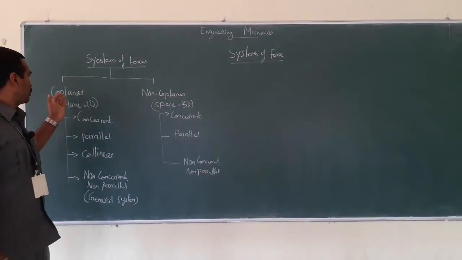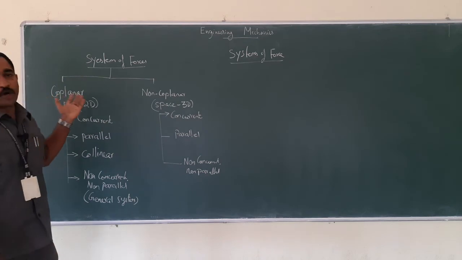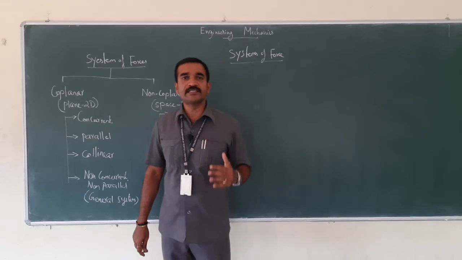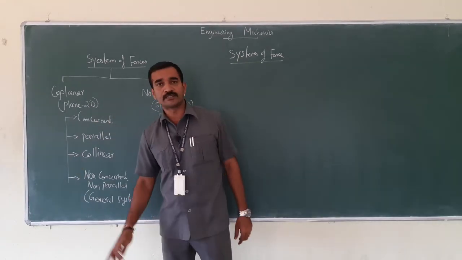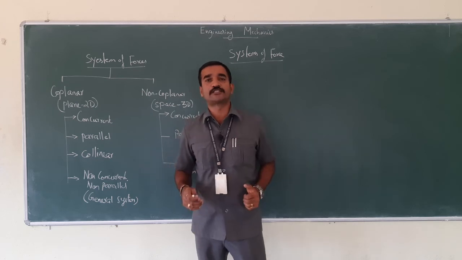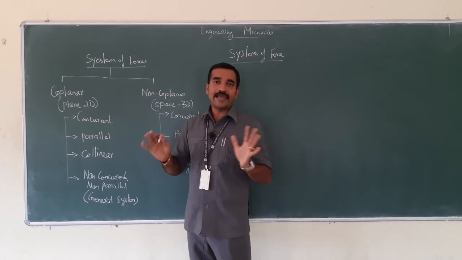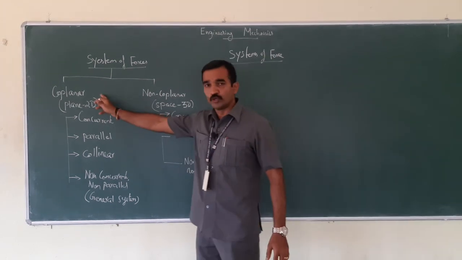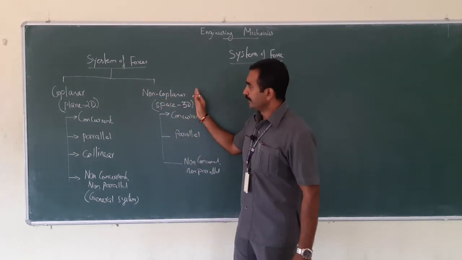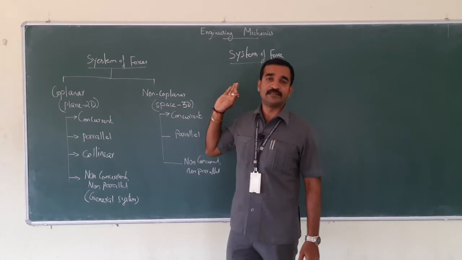Fine. So, I taught you the difference between coplanar and non-coplanar, right? As far as coplanar is concerned, a set of various external forces that act in the same plane is coplanar forces. As far as non-coplanar force is concerned, a set of various external forces that act in different planes, that doesn't lie in the same plane. So, it is 2D, that is 2-dimension, as far as coplanar is concerned. When it comes to non-coplanar, it is in space, that is 3-dimension, 3D.